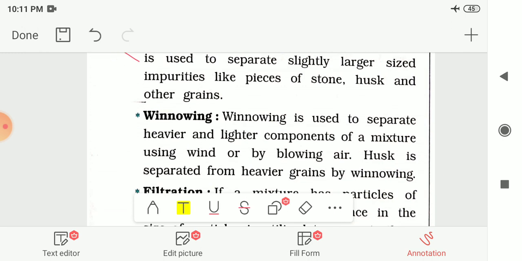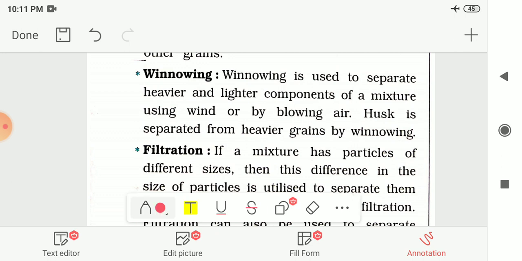The next method we had seen is winnowing. Winnowing is used to separate heavier or lighter components of a mixture using wind or by blowing air. And husk is separated from the heavier grains by this winnowing method. That means if there is a difference in weight of 2 components, then we can separate those components from a mixture by this winnowing method.